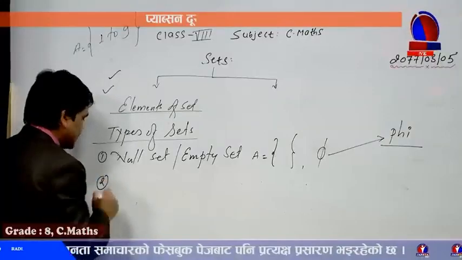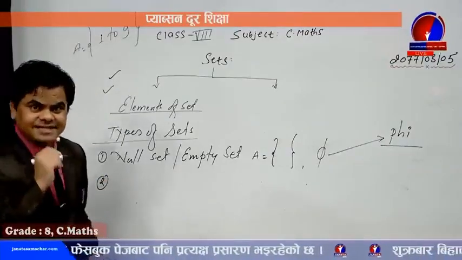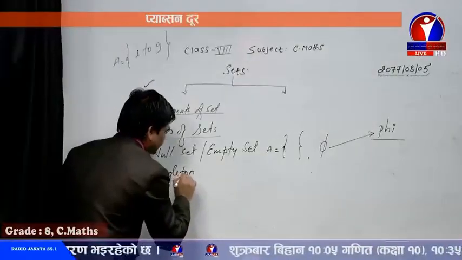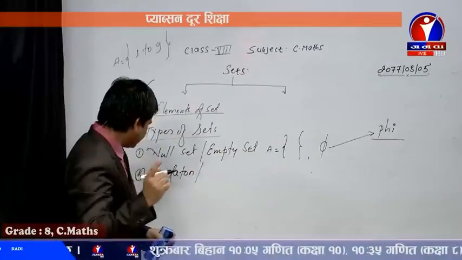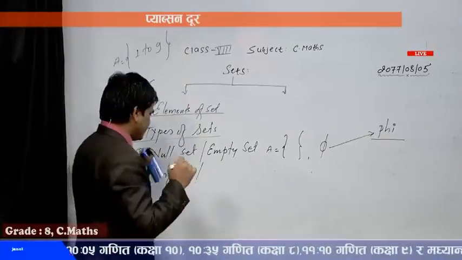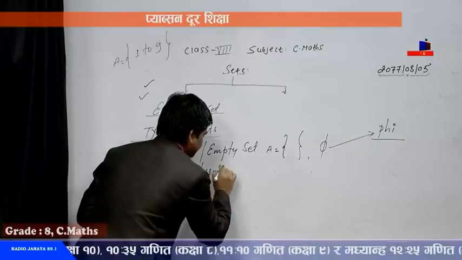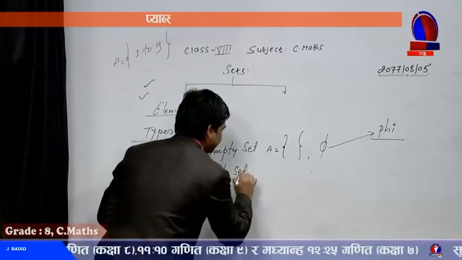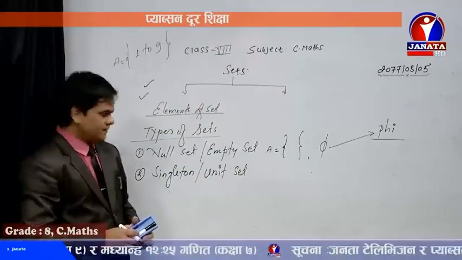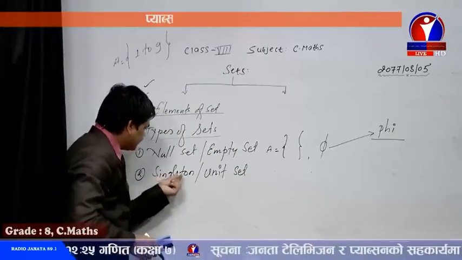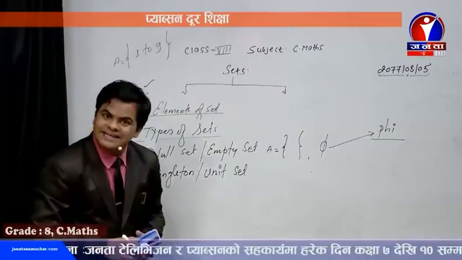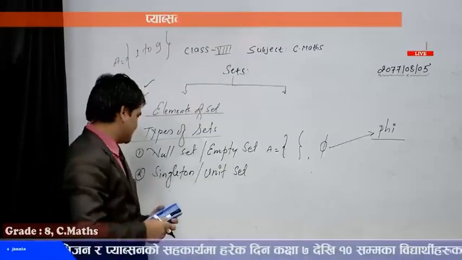Now another one is the singleton set. This singleton set is also known as unit set, dear friends. In some books we find unit set written. Singleton means single, so it means a set having only one element, dear friend.